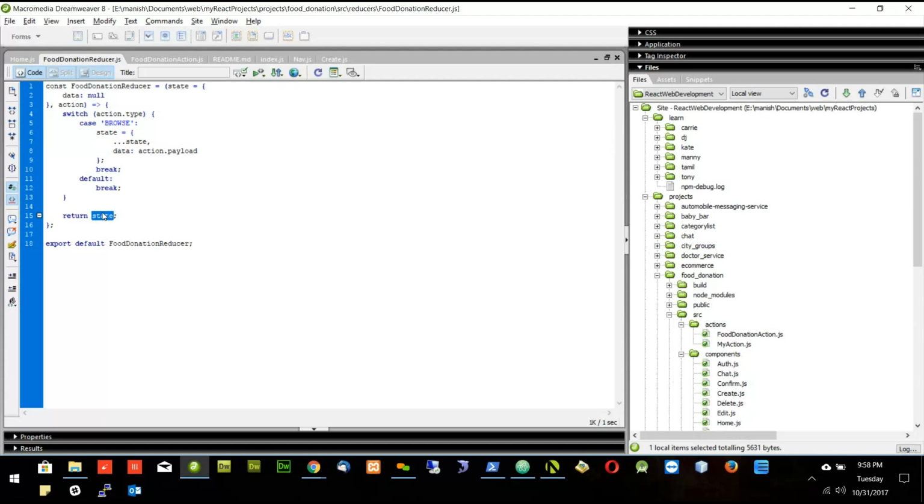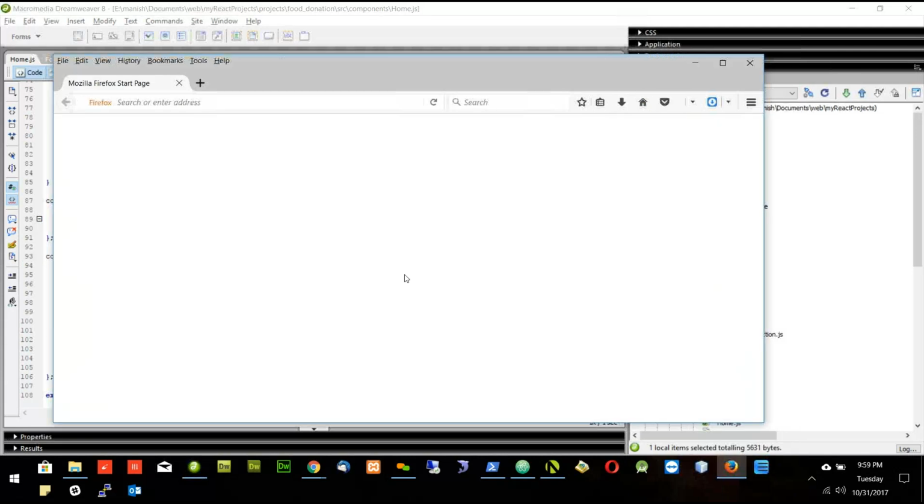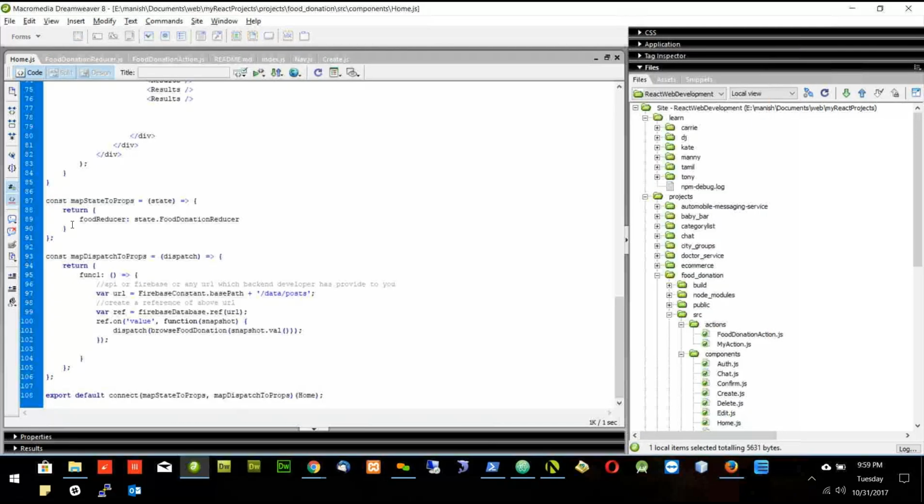And once this state is saved in the store, all the views will get updated with the new value. That means this part will get the new value of the food reducer. That means this part will have the new data which is coming from the server, that is coming from the Firebase.